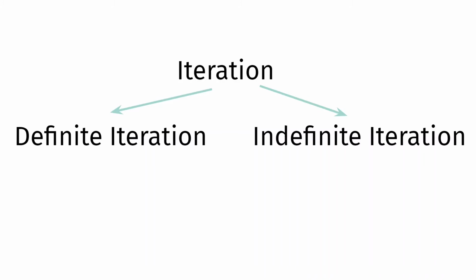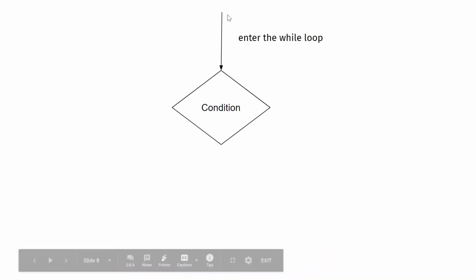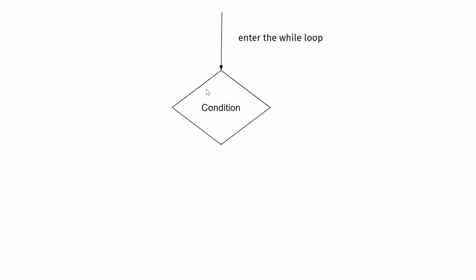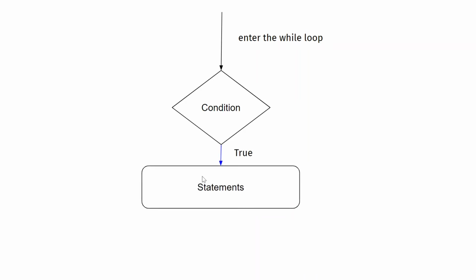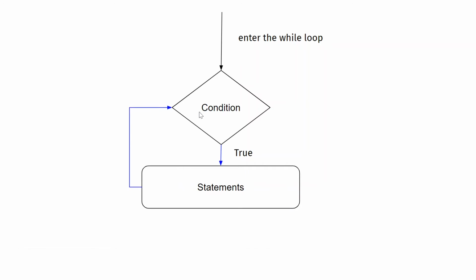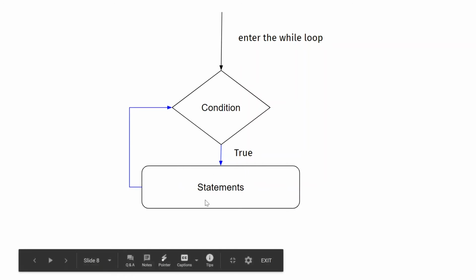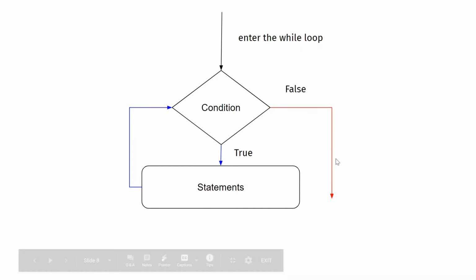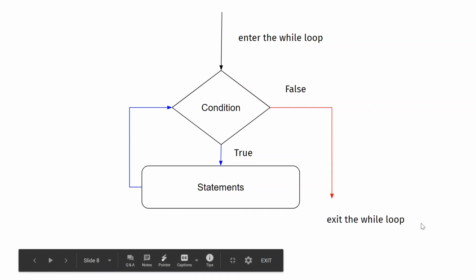Now we will start with the while loop. Once you enter the while loop, you will encounter a condition. If this condition is true, you will execute these statements. And again, you will go back and check the condition. If it's true, you'll execute the statements. This is a repetitive process, unless the condition is false, then you will exit the while loop.